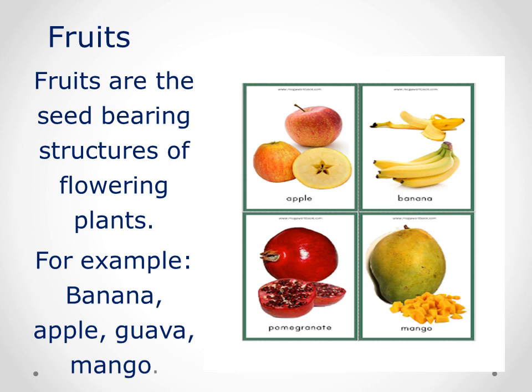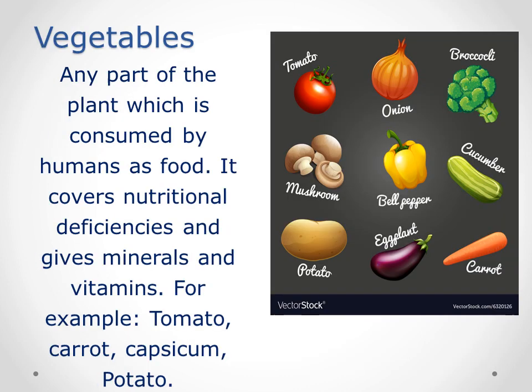Next we have the fruits. Fruits are the seed bearing structure of flowering plants. What are flowering plants? The plants that are able to grow flowers, so that the fruits are able to grow on the flowers. Examples are banana, apple, guava and mango.